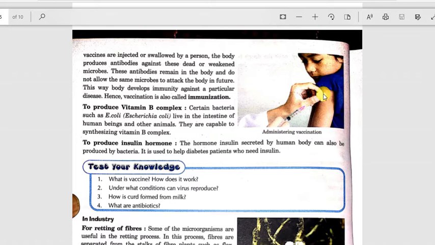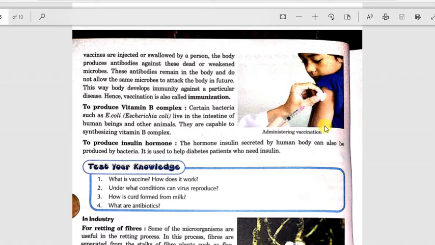These antibodies remain in the body and do not allow the same microbes to attack the body in future, and in this way vaccination works.